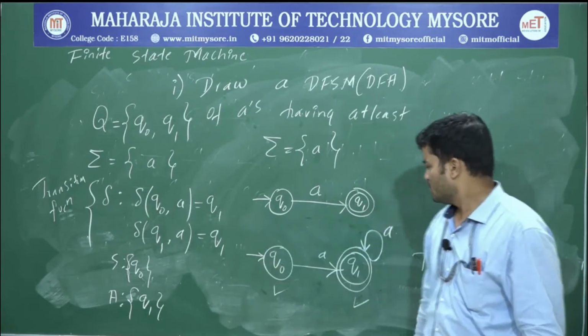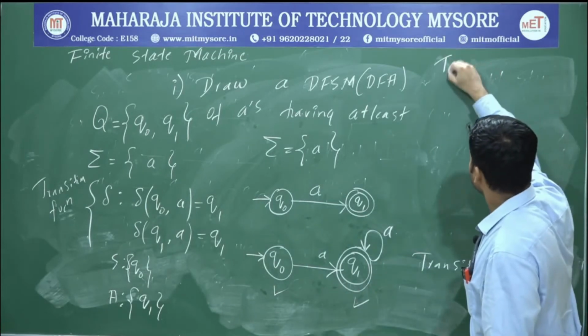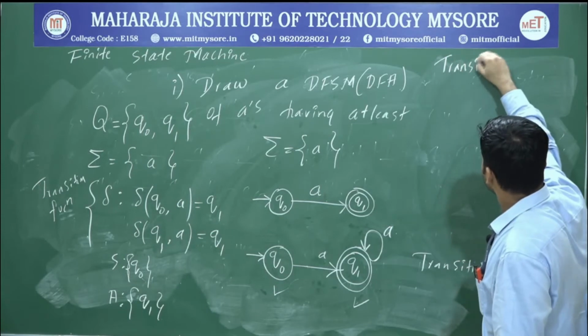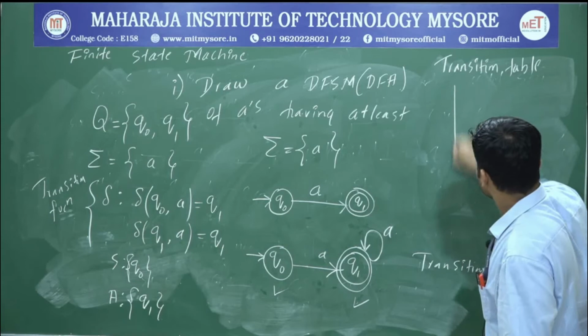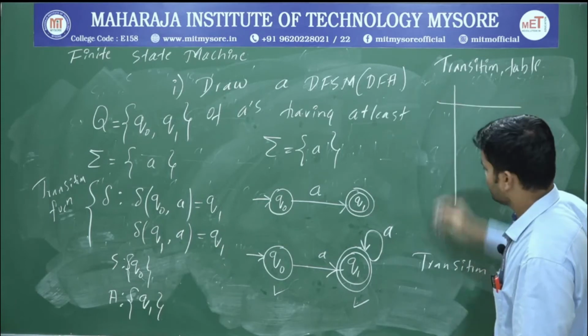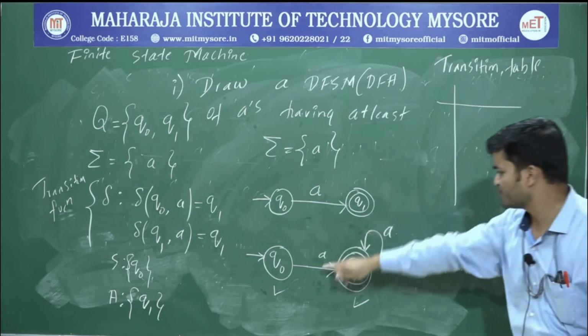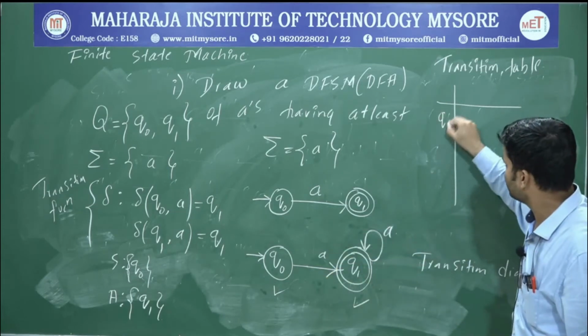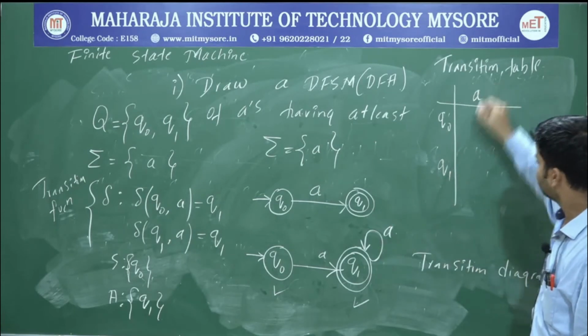Transition function, transition diagram. One more is the transition table. So the last one is the transition table. How many states are there? Q0 and Q1. How many inputs? One input.